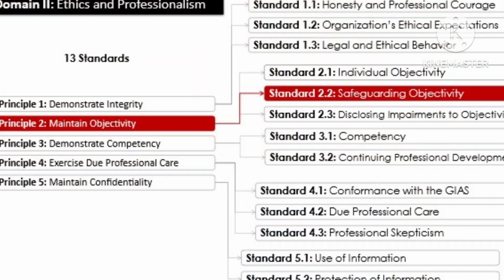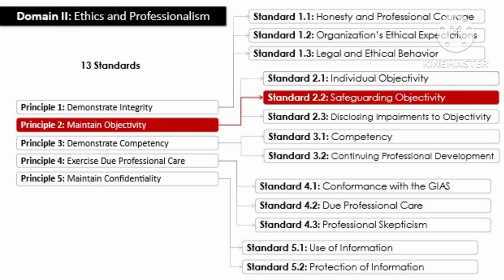So just to refresh ourselves, we are covering the global internal audit standards. These are the new standards which are applicable from January 2025, and we have covered already the first domain, and now we are covering the second domain, which is ethics and professionalism. In ethics and professionalism, there are 13 standards and 5 principles.